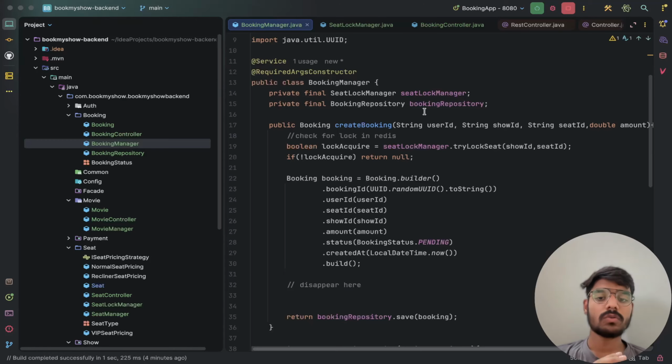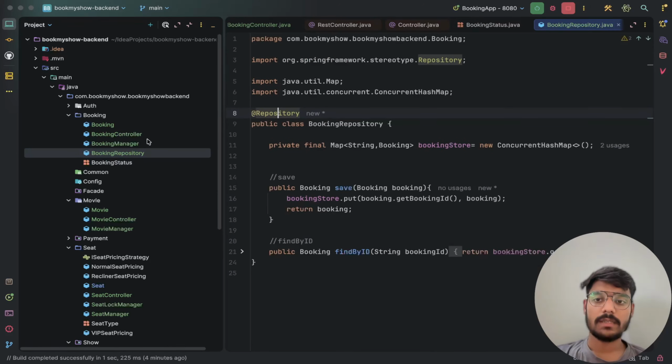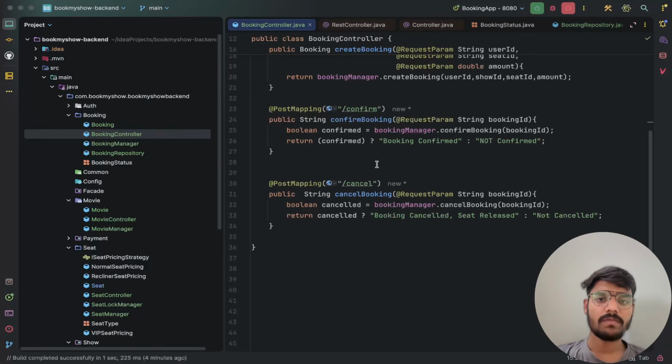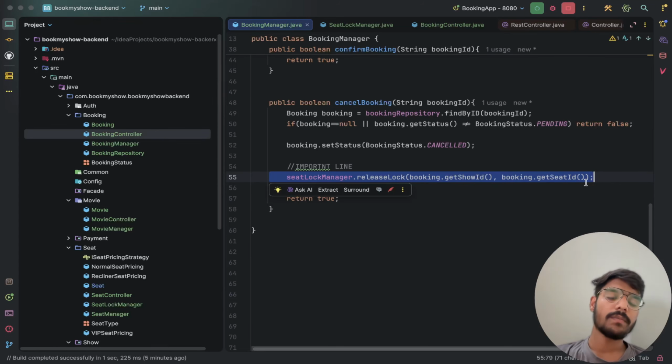Every booking moves through three possible states: pending, confirmed, and cancelled, as we have seen. And when a booking is cancelled, we release the lock immediately ourselves instead of waiting on the 10-second rule we applied, because the 10 seconds is only for safety.